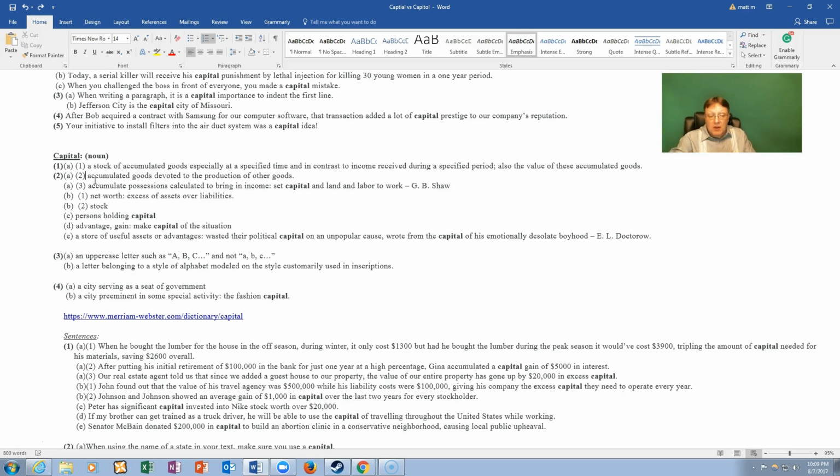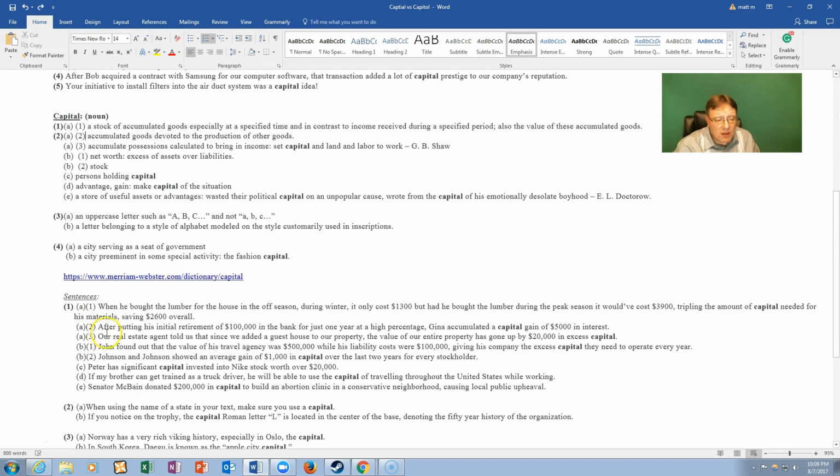So, number 1A2 says, after putting his initial retirement of $100,000 in the bank for just 1 year at a high percentage, Gina accumulated, or received, in this case that means received, a capital gain of $5,000 in interest, a monetary gain worth money.